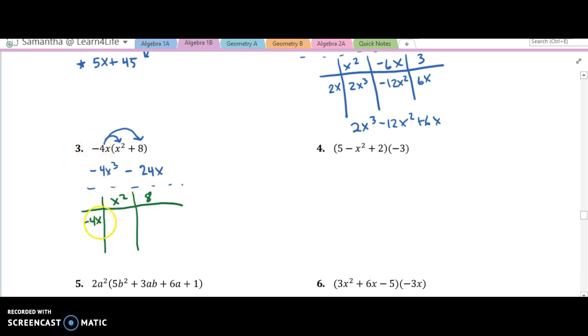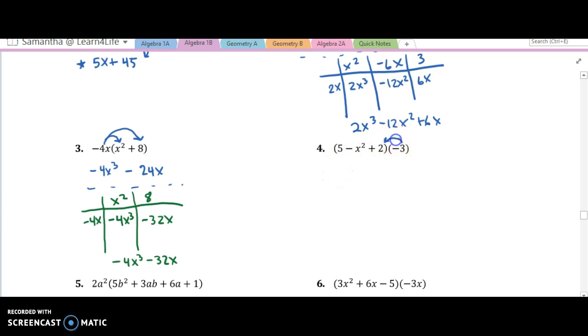So now we're just going to multiply all the cross terms. Negative 4x times x squared, that's going to be negative 4x to the third. Negative 4x times 8, that's going to be negative 32x. Alright, so now whenever we put these together, we get negative 4x to the third minus 32x. And you can do it either way. You can either distribute or you can use the box. And this one gets a lot easier whenever we have multiple terms to multiply with. So I suggest doing it both ways for right now.